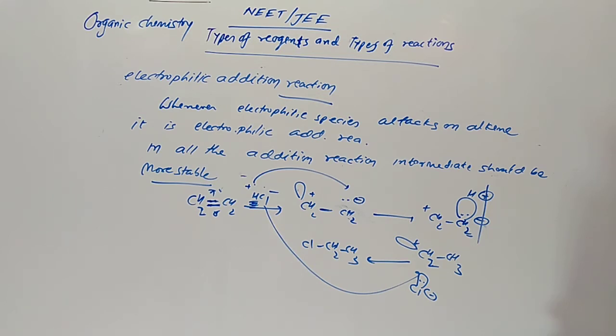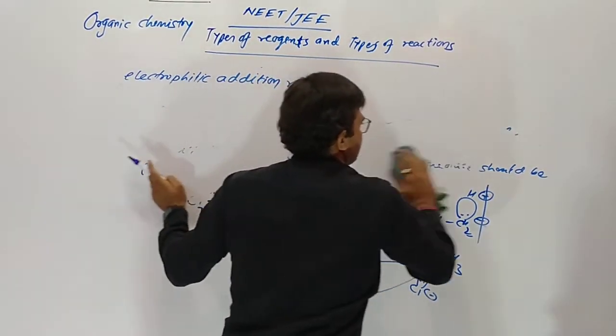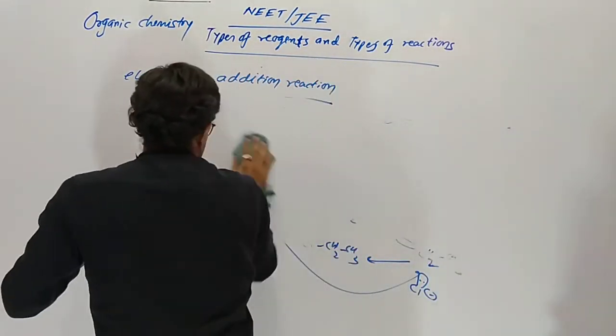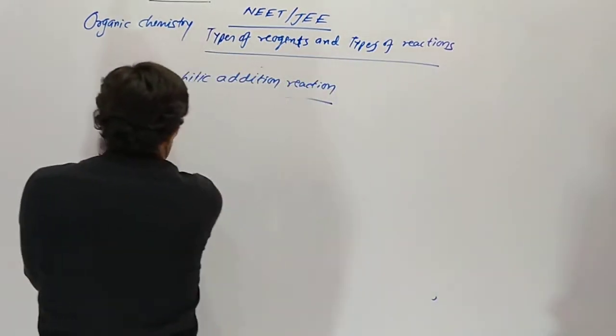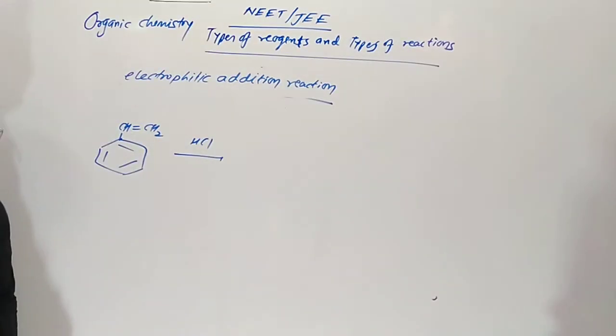Yes, sir. Now another example, we are taking styrene. The benzene ring contains a CH double bond CH2, which is styrene. Styrene is reacting with HCl. Listen, what happens there?